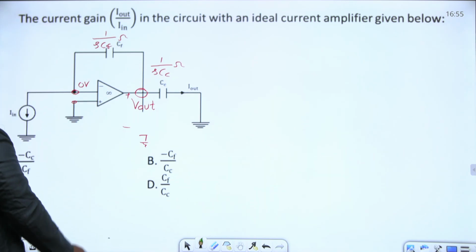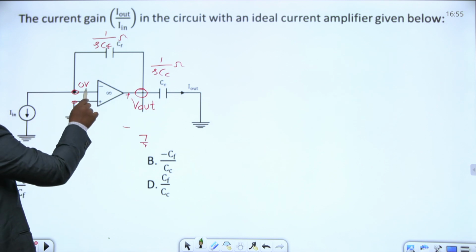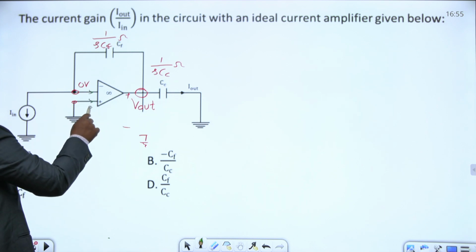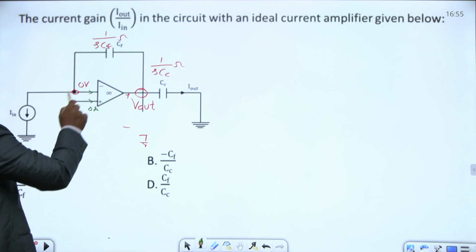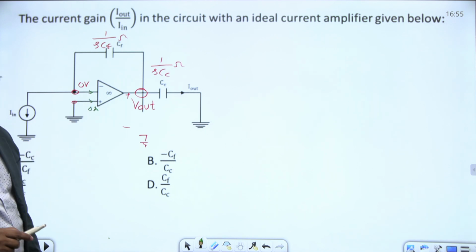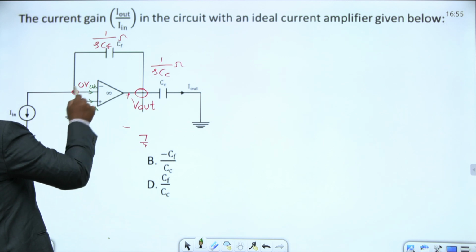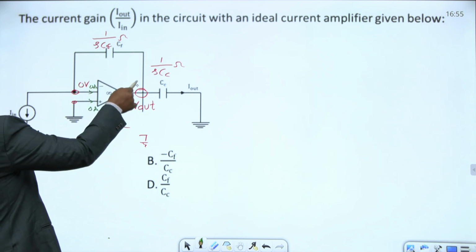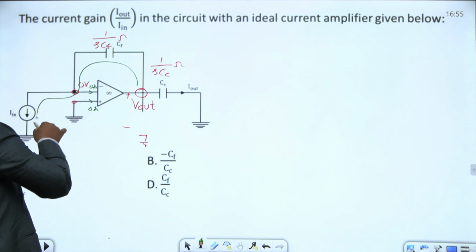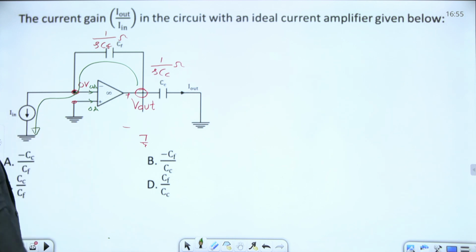In this ideal op amp, no current flows into the op amp since the internal impedance is infinity. Here also 0 amperes, no current flowing into the op amp. Whatever the current here, the entire current will be flowing like this, I in, like this.